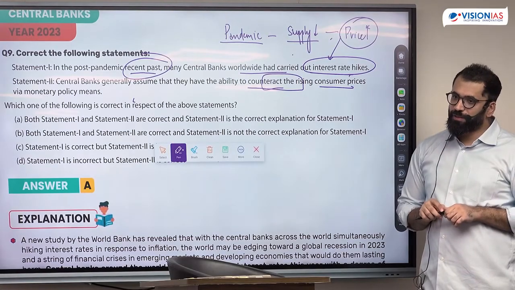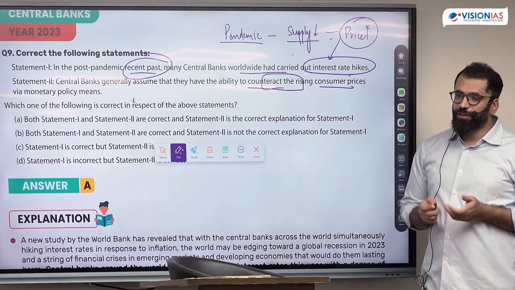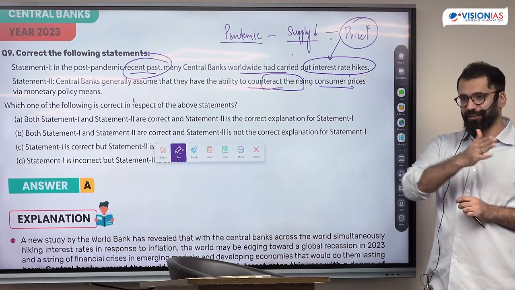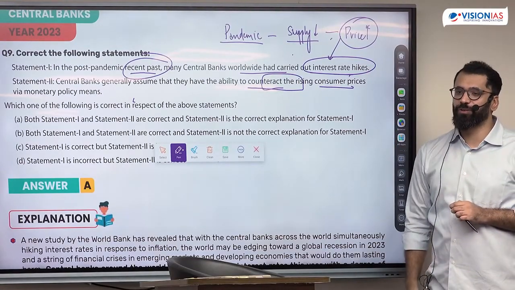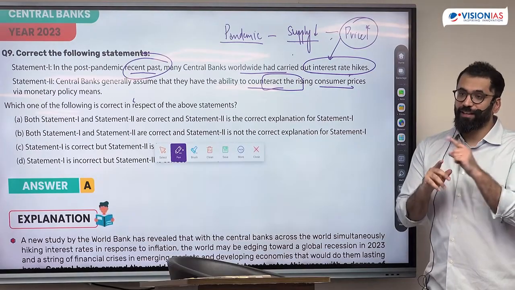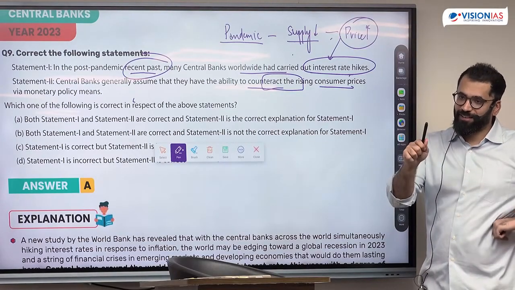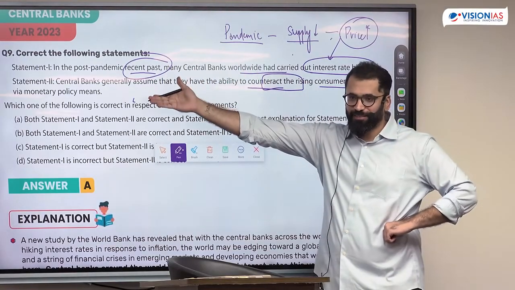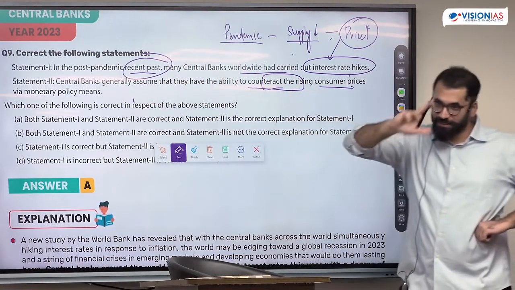The government, but most of the economies saw a supply shortage. In fact, the US had a 15-year interest rate increase, and they had shifted to quantitative tightening. This is why I said it's a statement of fact. You are assuming this can happen, but I am asking what happened. This is why it's a statement of fact. Reading the newspaper is important.